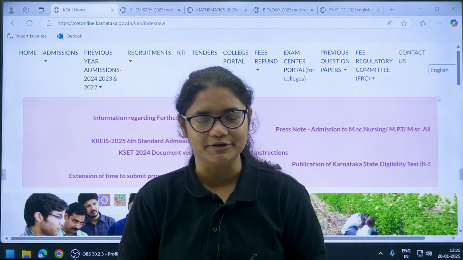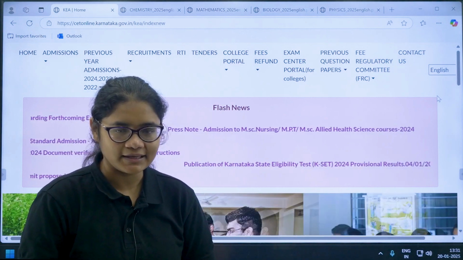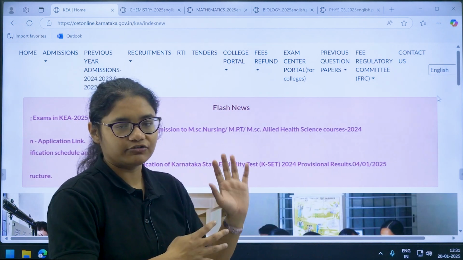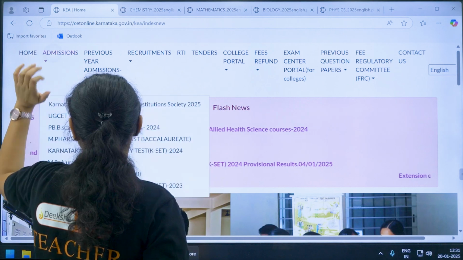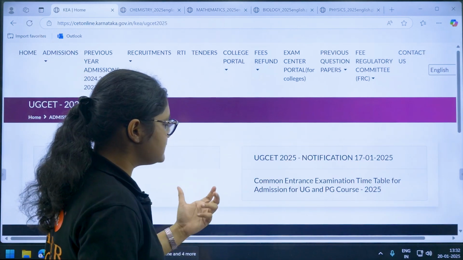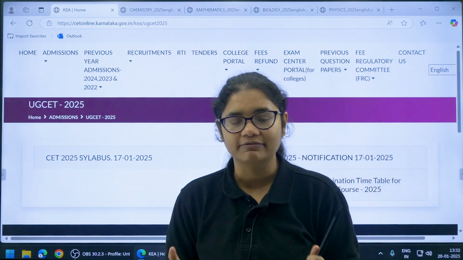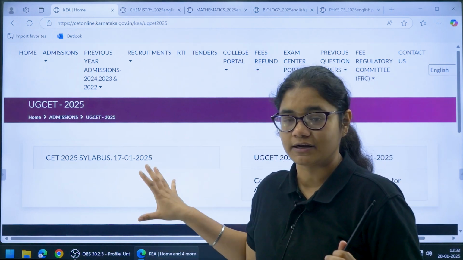for this examination. So first of all, you have to go to any browser and just type KEA and go to their official page. Once you come here, click on the admission sections, okay, then click on UGCET 2025. So you can see all the updates regarding your UG KCET 2025 examinations will be uploaded on this particular page.